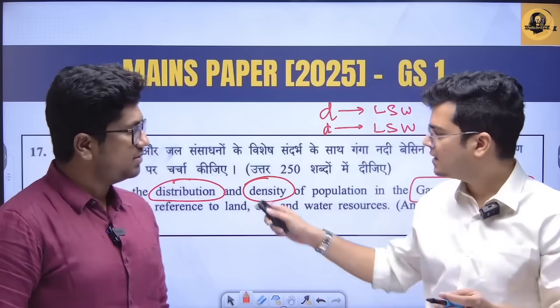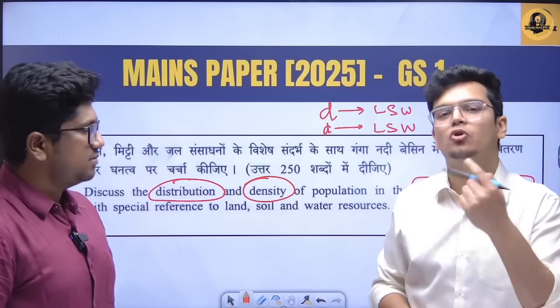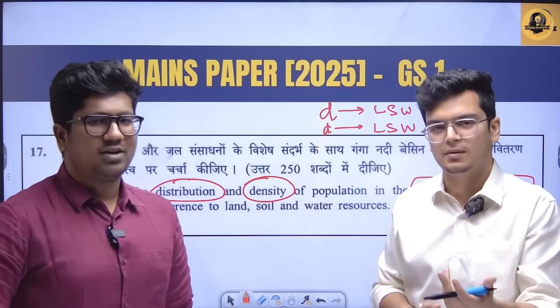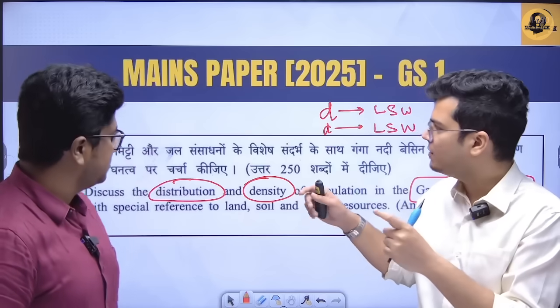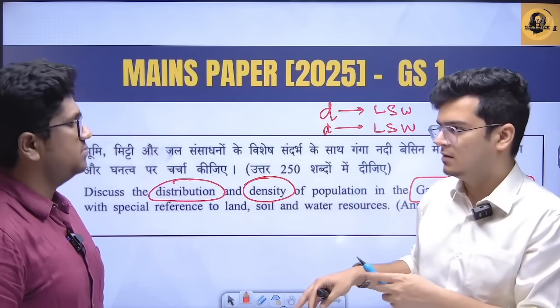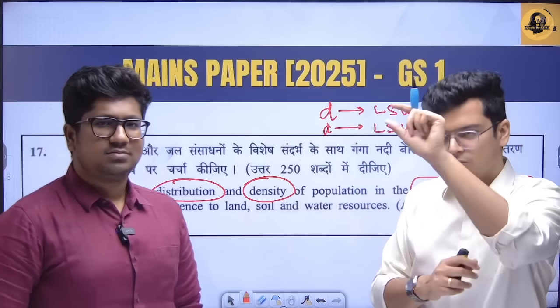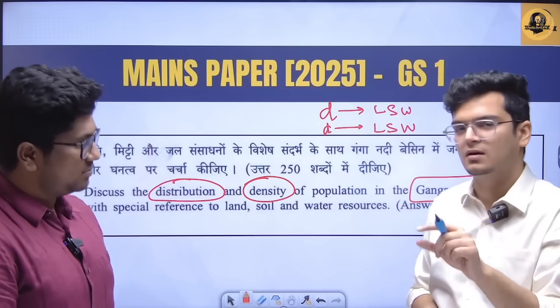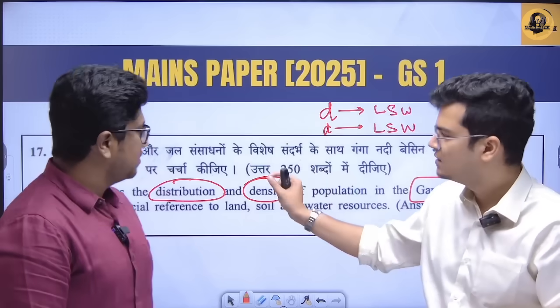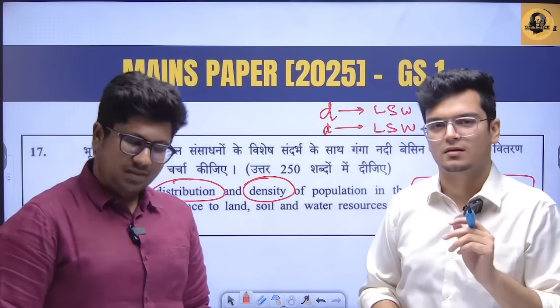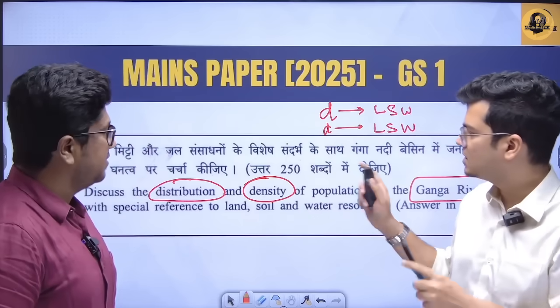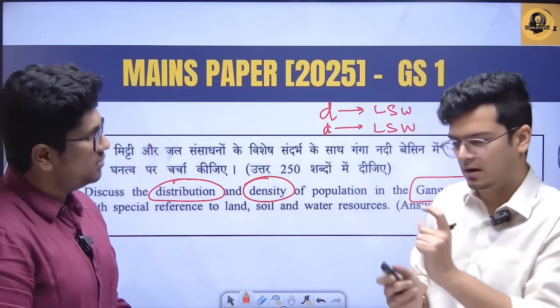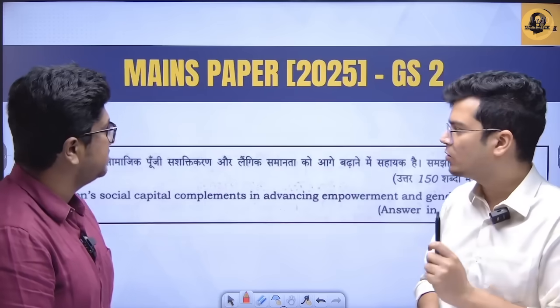Yeah. The point here is that even if the points are the same, write that thing twice, giving a slightly different example, because the examiner will probably read the answer vertically, right? And if in our sheet he sees, okay, distribution is separate, density is separate, land separate, soil separate, water separate, he will definitely feel that yes, good marks need to be awarded here. Exactly. So this was the first demonstration about how to get the demand and break down the question. Let's now look at another question.